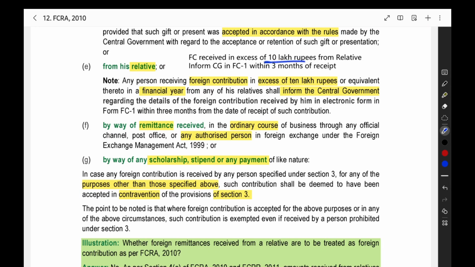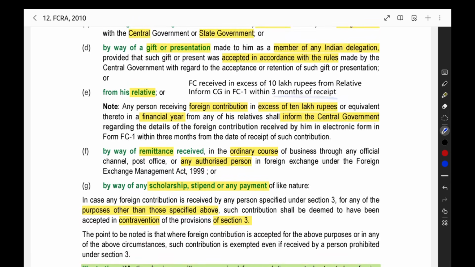But if you are getting foreign contribution in excess of 10 lakh rupees, foreign contribution meaning it can be in article, currency, security, in any form, the total amount, if it is more than 10 lakh rupees, then you have to inform the central government in FC1 form within 3 months of receipt. You have to give the intimation. You have to give the notification, like the notification you are receiving on a mobile phone.